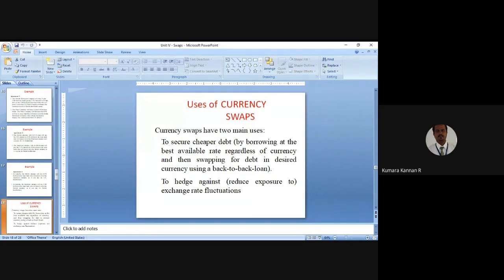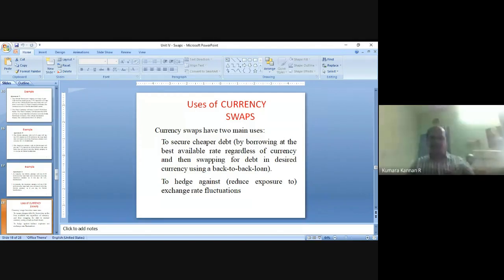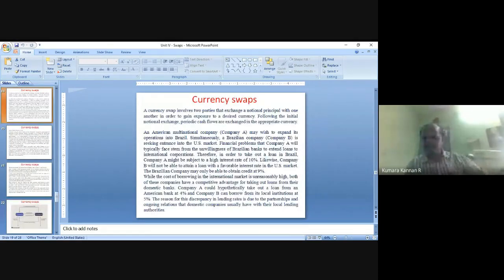They completely avoid these exchange rate fluctuations, right? They don't have exchange rate fluctuations. That's a major advantage. Cheaper loan they are getting, cheaper funds they are getting, and they are avoiding the exchange rate fluctuations, right? No exchange rate risk, because these companies raise the funds in their own currency and pass it to the counterparty. The counterparty raises the fund in its own currency and passes it to the counterparty, right? So like this, the currency swap is happening. So cheaper interest rate is also available. At the same time, the exchange rate fluctuation risk is completely avoided. That's the advantage of currency swap, right? We'll see another example.